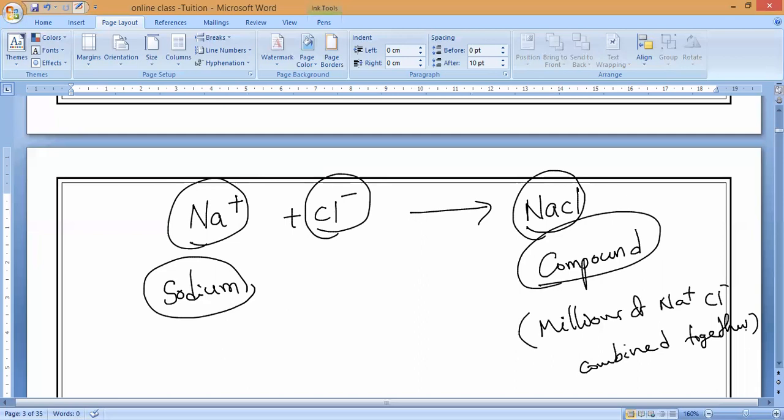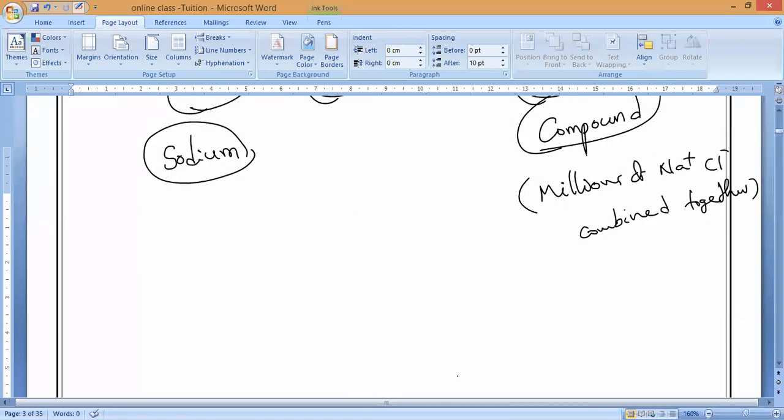If millions of sodium ions and chlorine ions combine, then only we can see the white powder or crystal form of salt. It is a collection of millions and millions of sodium ions and chloride ions. That is what we call sodium chloride.